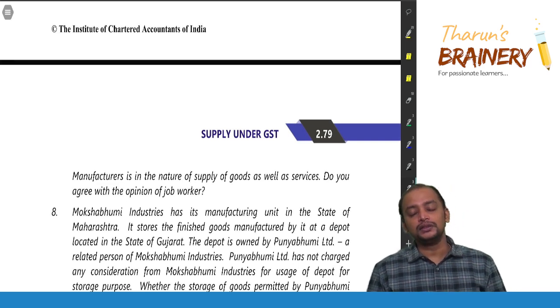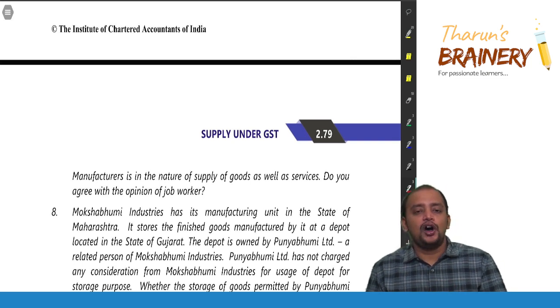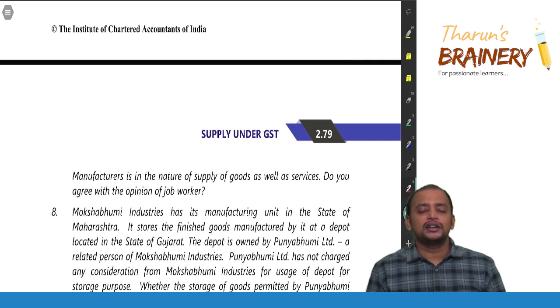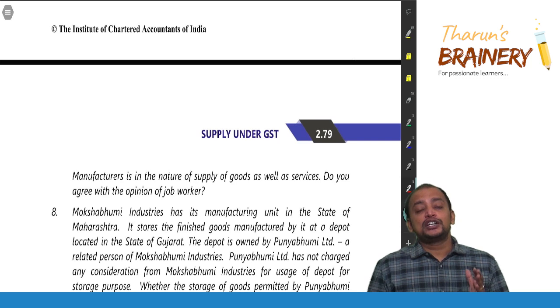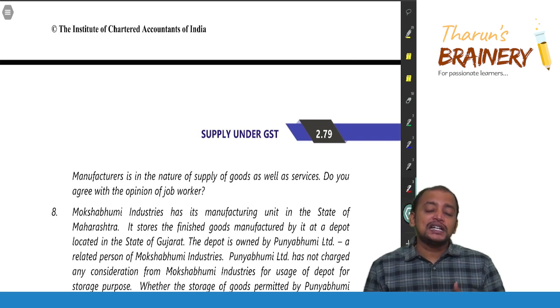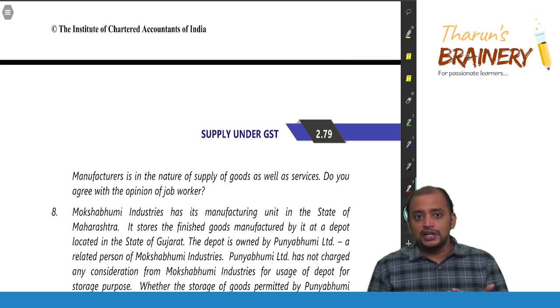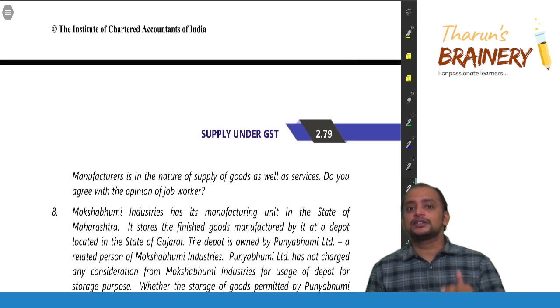No. So whenever carrying out process on the goods supplied by the other person will come under job work, which is a supply of service. But during the job work, the own material may also be used. Just because the own material is used, it does not become supply of goods. It will become supply of services only.